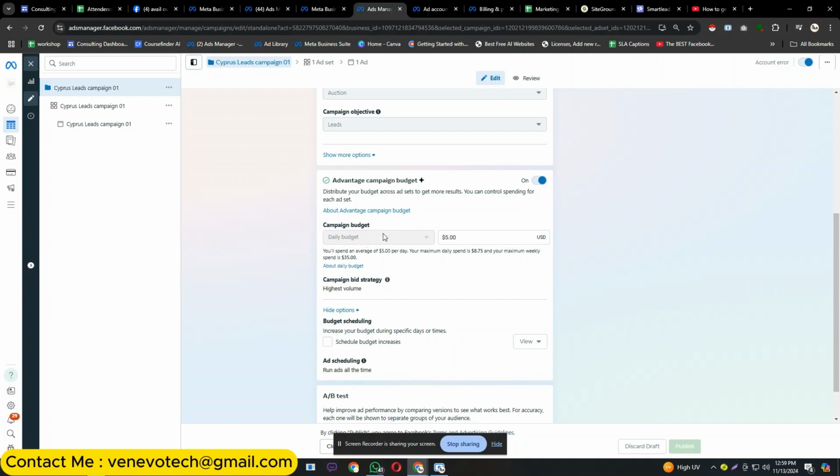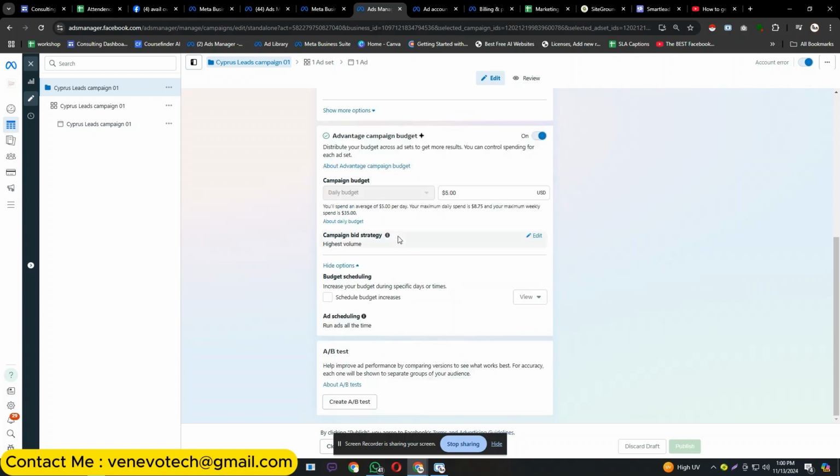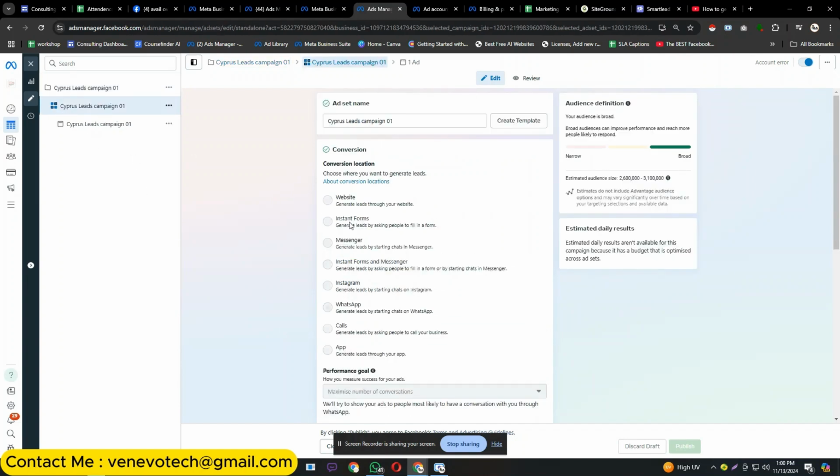If I spend like $500 per month for an ad, then the Facebook AI will automatically detect on which days it has to spend more to get better results. And the bid strategy was highest volume. I haven't done the A/B testing here. I have done A/B testing in another ad that I will show you.